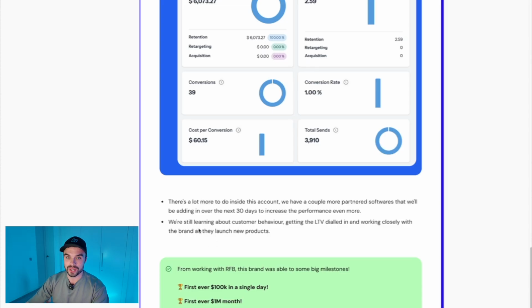And even the team is super excited about this because, yes, we're 90 days in, but there's still so much more to do, and we always have something else that we can do. If we complete it all, there's always something else we can test. There's always another angle that we can go down. There's always another channel we can go deeper into, okay? And it's still early days. 90 days is very early here. We work with brands for years, okay? So we're still learning about the customer behavior. We're still getting the LTV dialed in and working closely with the brand as they launch more products.